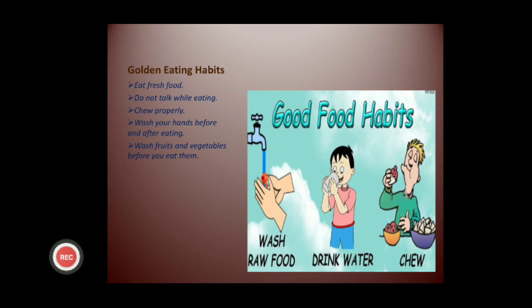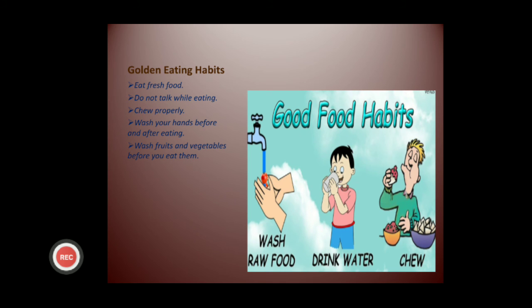And here's our next and last topic: golden eating habits. Your parents tell you now how you should eat. So here are some habits that you should follow to stay safe and healthy. You should also follow these golden rules. So first rule is you should eat फ्रेश फूड. ओके, आपको हमेशा ताजे खाने खाने चाहिए, ताजी सब्जियां खानी चाहिए, ताजे फ्रूट खाने चाहिए.